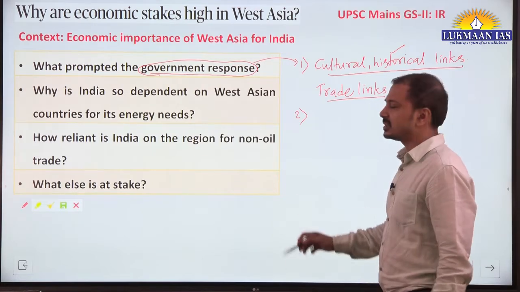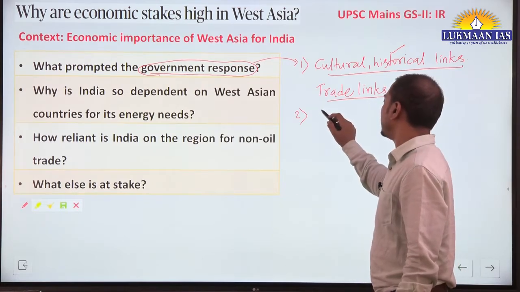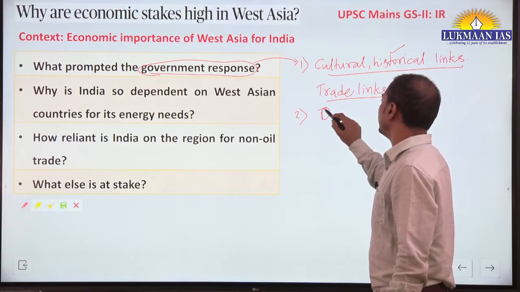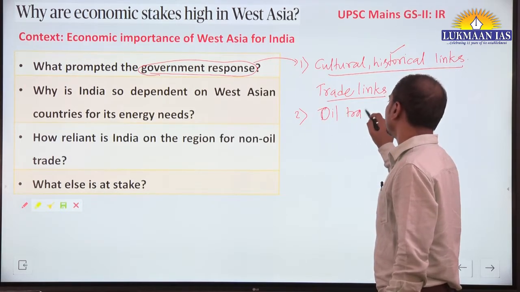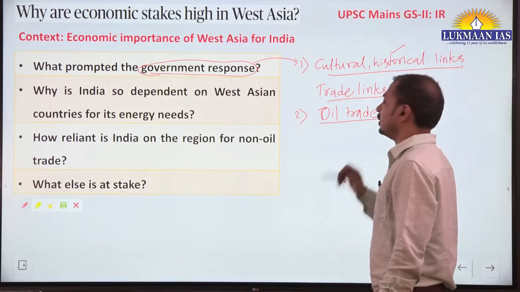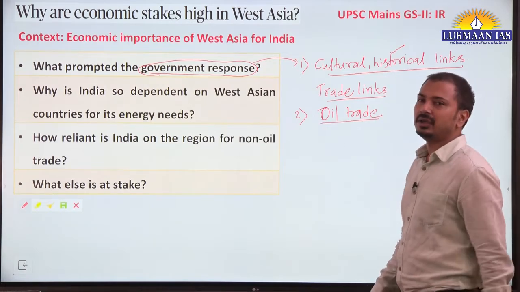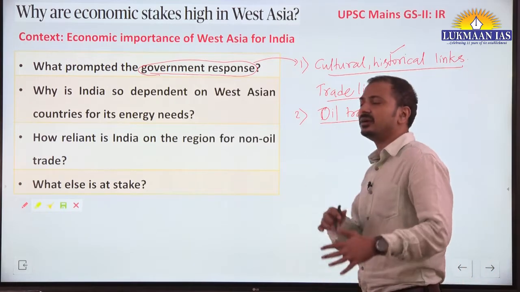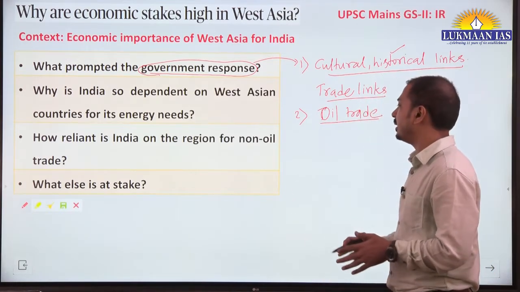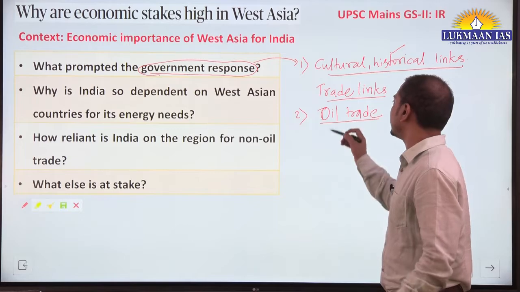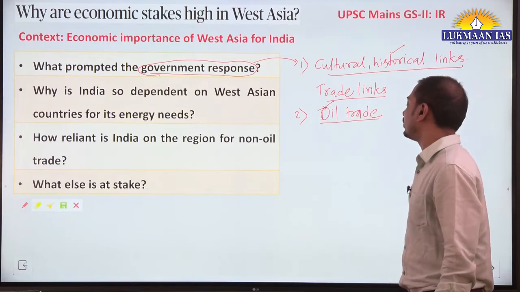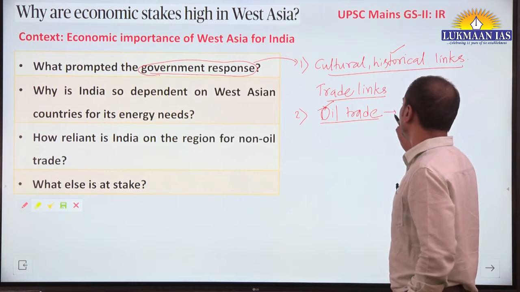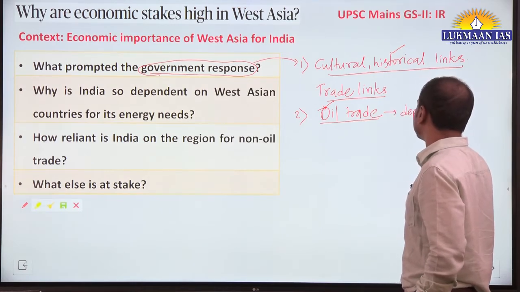Second thing we should understand is why it has some economic importance, especially because of the crude oil trade. Okay, so after the discovery of oil during the 20th century, the trade got skewed and the imbalance started. We started importing crude oil from these countries, and because of that we became some kind of dependent on these countries.